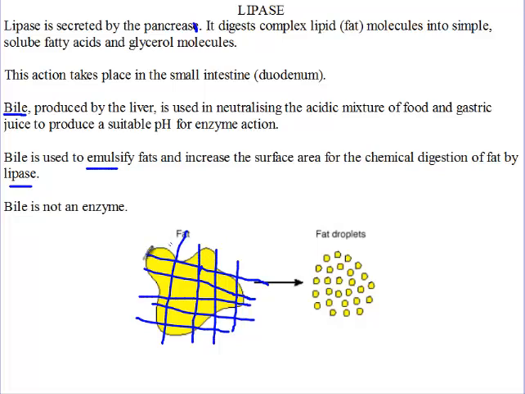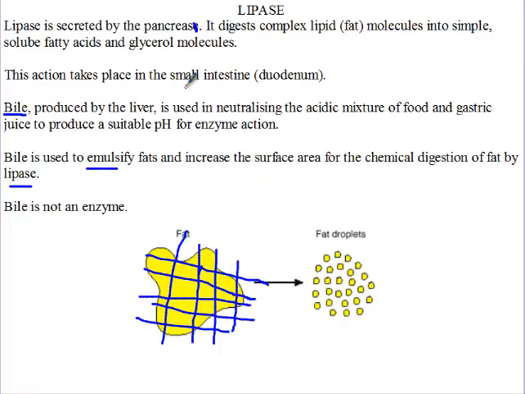So here, the bile will help us emulsify the food. The bile will help us break the complex fat molecules into fat droplets so that the lipase can help with the digestion. So lipase breaks down complex fat molecules into soluble fatty acids and glycerol molecules.